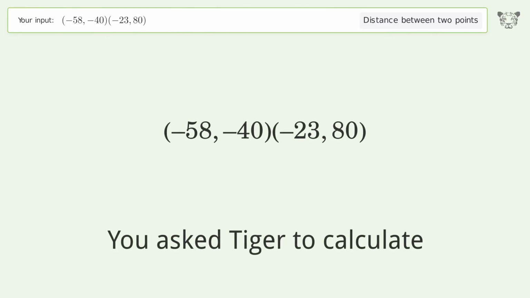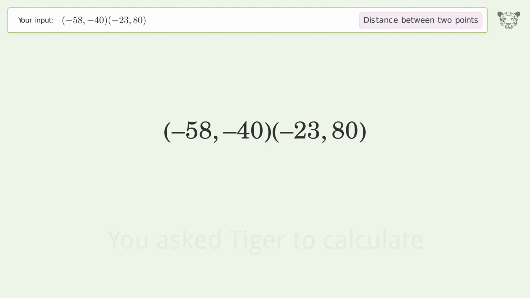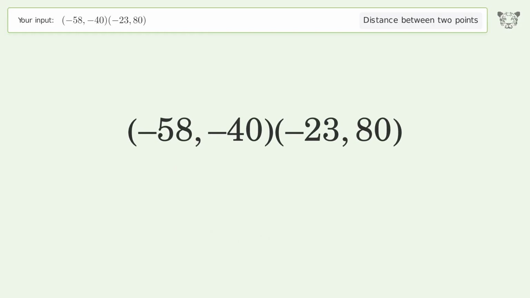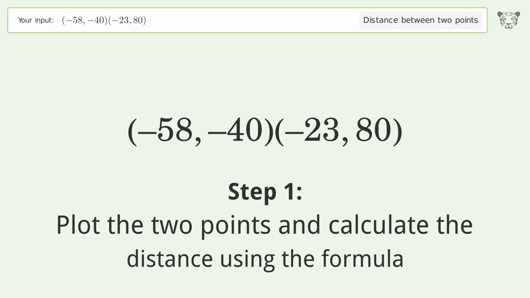You ask Tiger to calculate the distance between 2 points. The distance between the 2 points is the square root of 15,625 or 125. Let's solve it step by step. Plot the 2 points and calculate the distance using the formula.